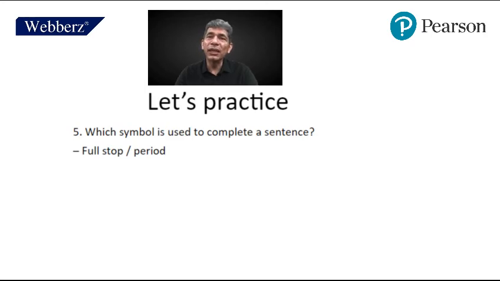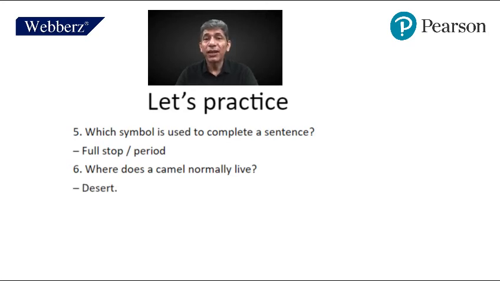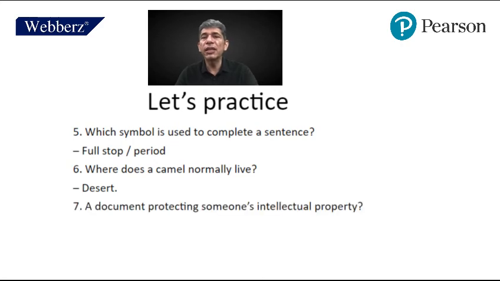Now remember one thing, in case there are 2 answers for a question, both are correct. But you have to speak only one. Question number 6. Where does a camel normally live? Camel. Where does it live? A desert. Question 7. A document protecting someone's intellectual property. What is that document called? It's called a copyright.